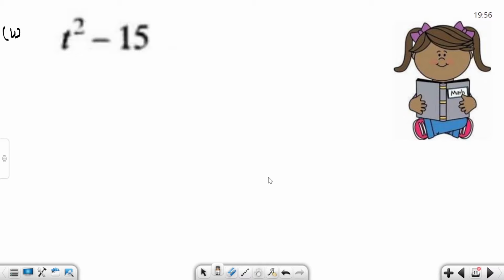Move on to the next. If we have a squaring term and a constant term, how do we make factors? So we use here the a square minus b square identity: a plus b into a minus b. Now make 15 as a squaring term.